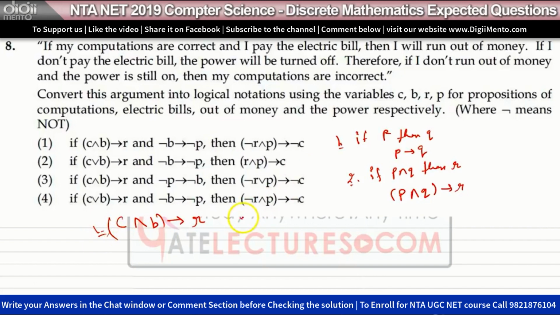The second argument says, if I don't pay the electric bill, the power will be turned off. Paying the electric bill is B. Not paying the electric bill means not B. So if not B, if I don't pay the electric bill, then power will be turned off. Power is on means P, and power is off means not of P. So the second is this.